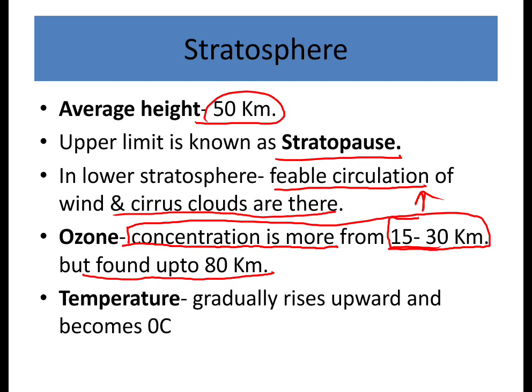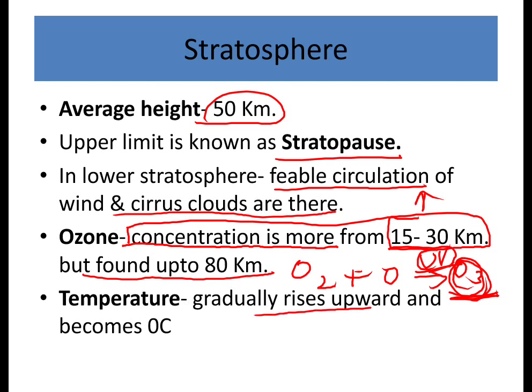So we know how ozone is formed. Oxygen molecules react with ionized oxygen and form ozone molecules, and it is not stable. It absorbs the ultraviolet radiation, which is harmful to human beings. So this ultraviolet radiation is trapped because of this ozone layer, which is found in the stratospheric layer.